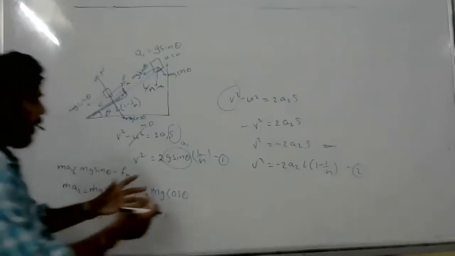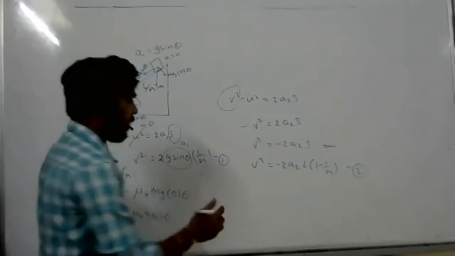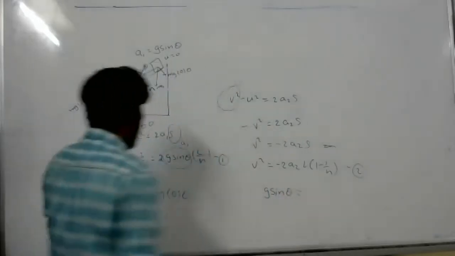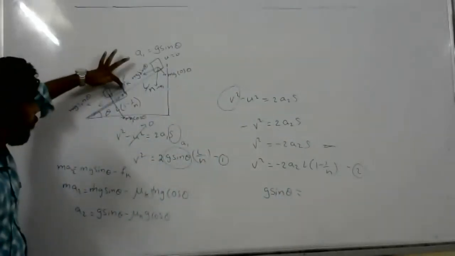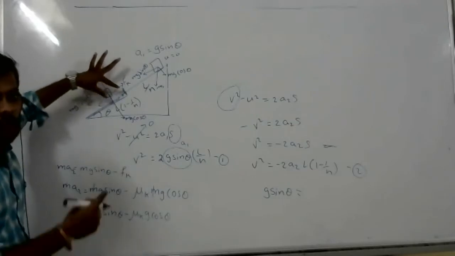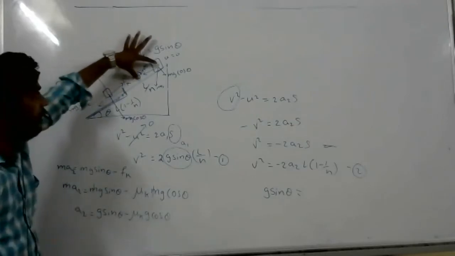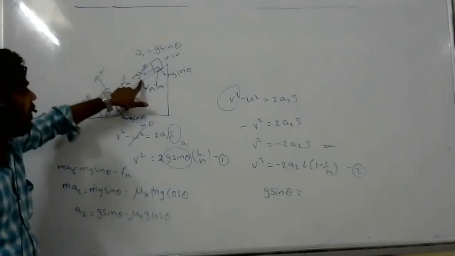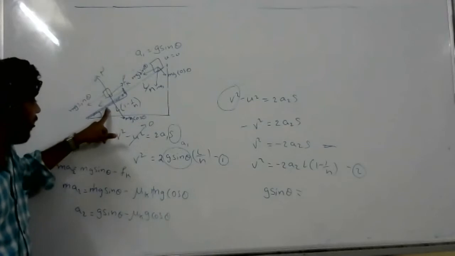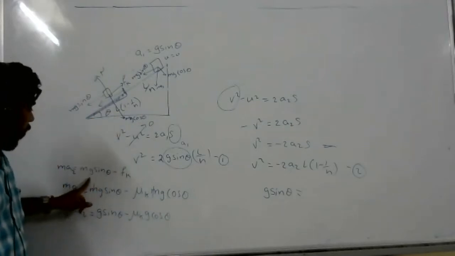Yes, sir. Now I will equate the accelerations. Sir, where are you taking A2? A2 is when the body is moving from here, on the rough surface. So this acceleration is entirely different from this acceleration. This acceleration is only g sin theta. How did I calculate this one?